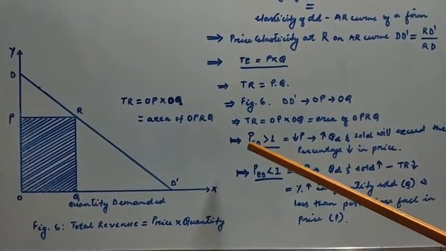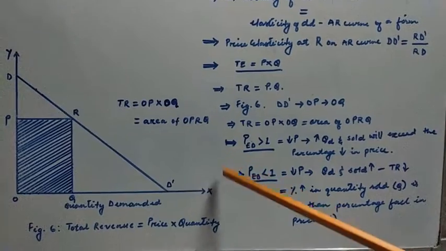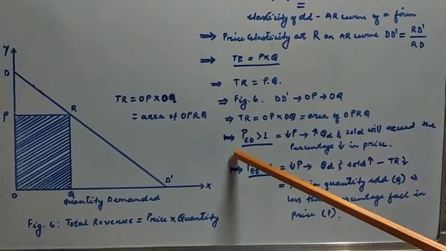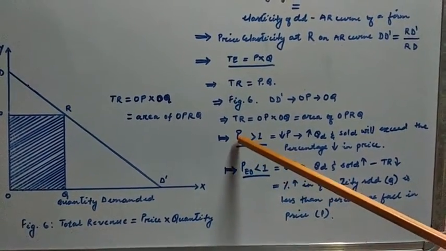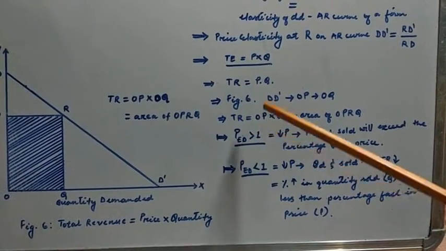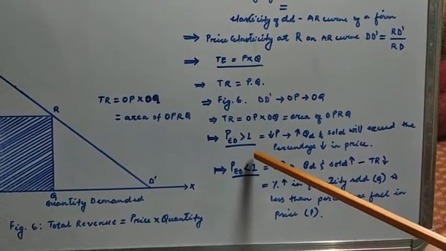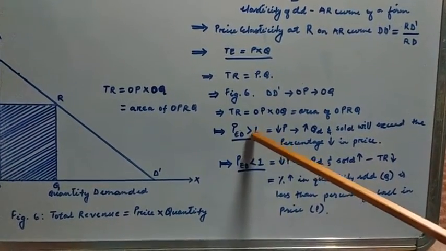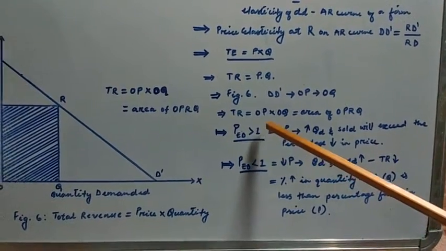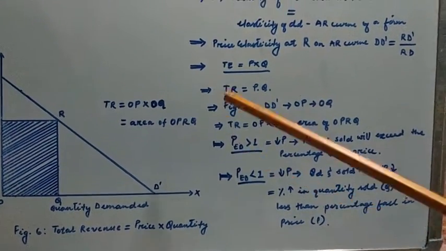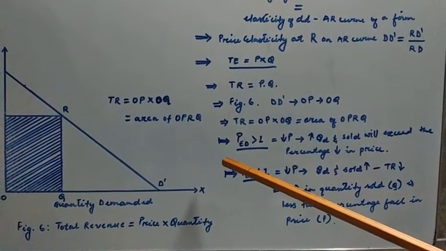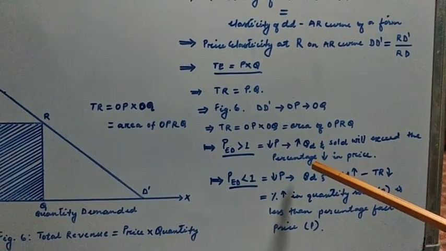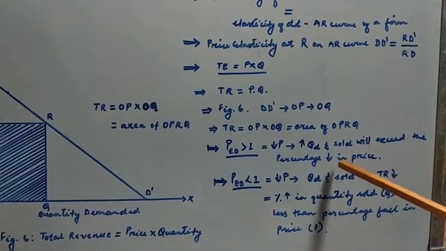So let us see price elasticity. There are two cases to consider here. The first case: at a given price, if the price elasticity of demand is greater than 1, what will happen to the quantity demanded and quantity sold? In that case, with the fall in price of a commodity, the increase in quantity demanded and sold will exceed the percentage fall in price.